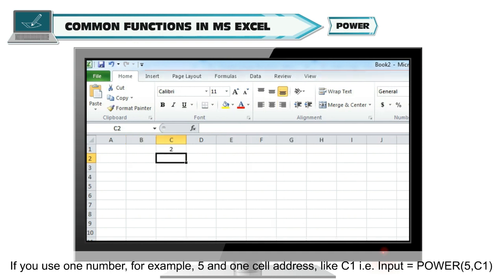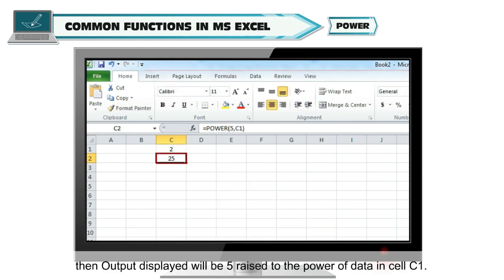If you use one number, for example 5, and one cell address like C1, that is input is =POWER and then in brackets 5 comma C1, then output displayed will be 5 raised to the power of data in cell C1.